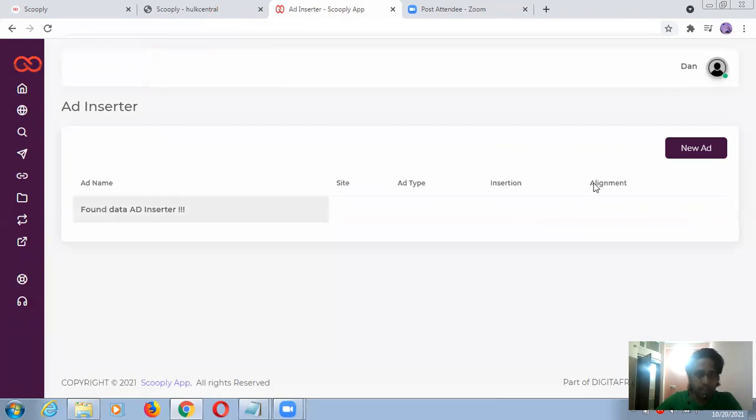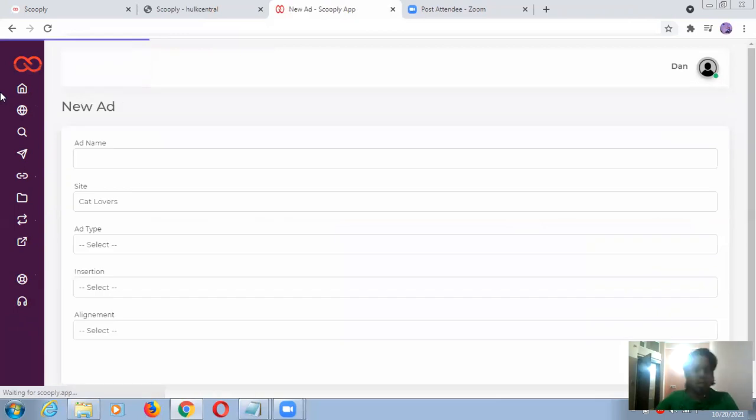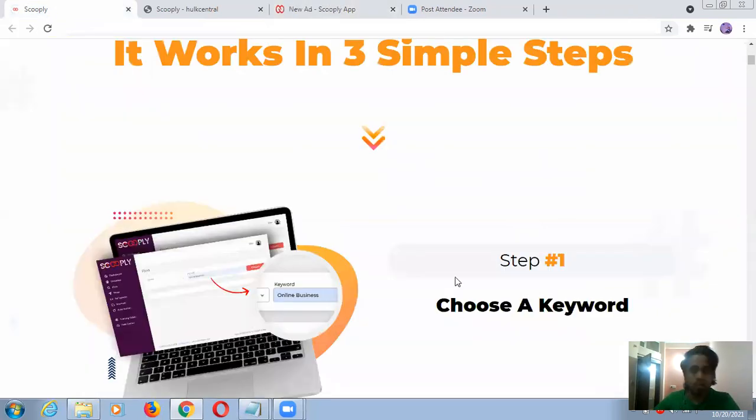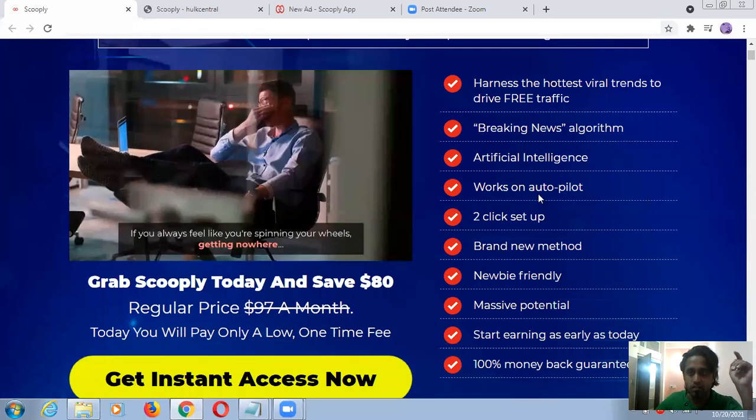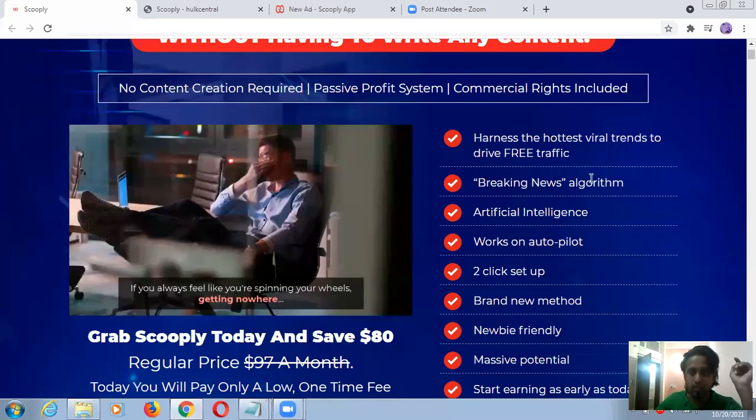Found data, ad inserter, new ad. Actually, this product provides one more thing. You can see the breaking news algorithm. It's working on a news algorithm. Actually, this product will work on news-related things. Good. It is using artificial intelligence. You can see: harness the hottest viral trends to drive free traffic. So guys, it is working on news, breaking news type of things.